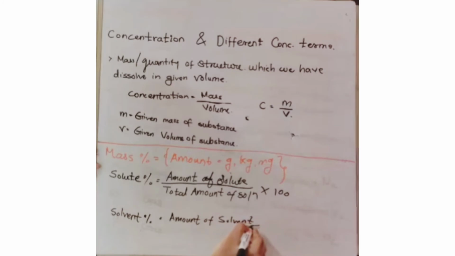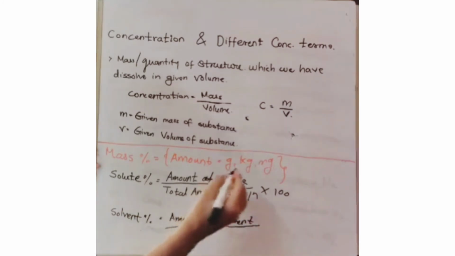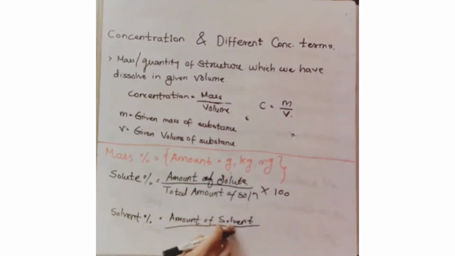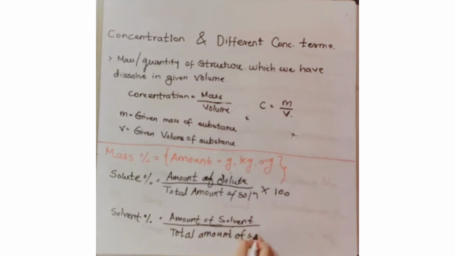Amount of solvent divided by total amount of solution, into 100. So this is my percentage formula to find out the mass percentage of a particular solute and solvent. This is very important, and understand that the unit we are going to use for mass will be grams, kg and milligrams. So write it down fast. This is our topic about concentration.